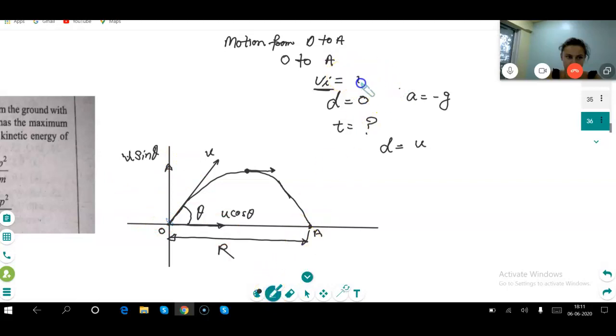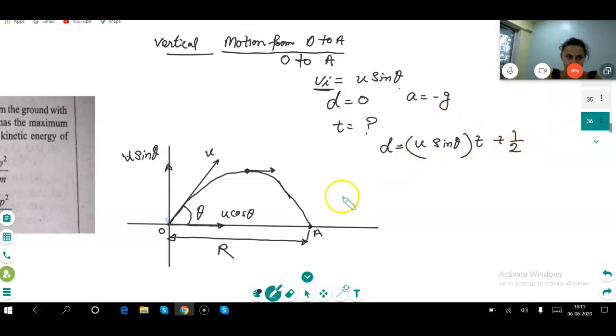Vertical, yes. And d is 0. So we write u sin theta times t plus half minus g t square.